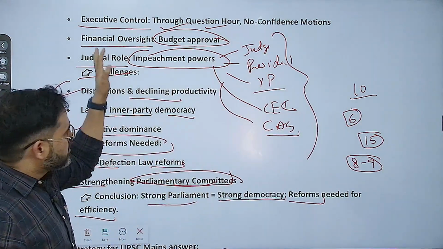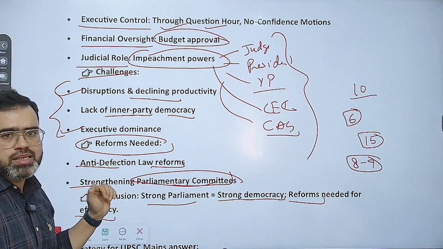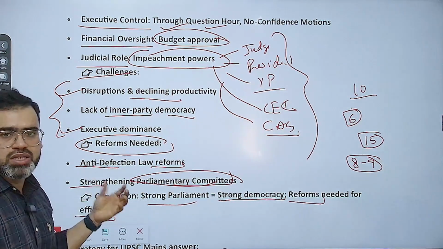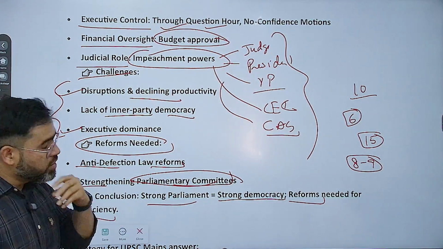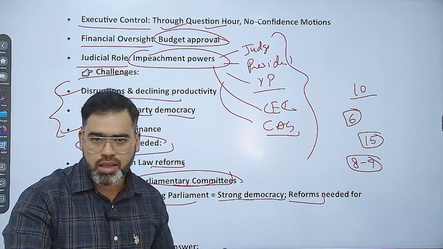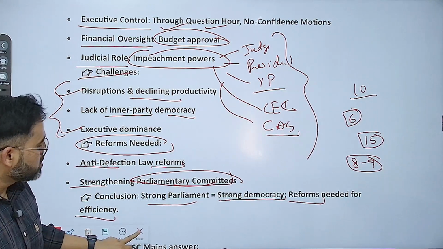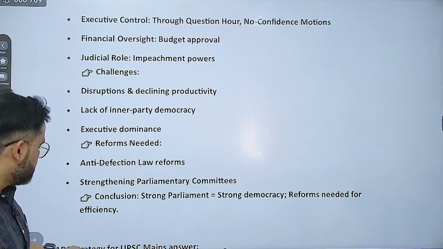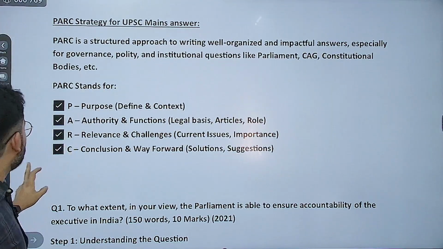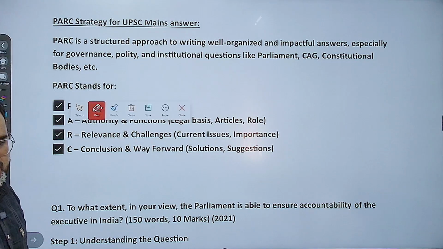Because this way, if you are answering that, your answer jo hai na, that is having a similar logical coherence. एक फ्लो जो है ना, that logical flow is, ऐसा नहीं है कि first you started about some reform, then you are talking about weakness, then you're talking about strength. Not this way we are answering over here. We are going to check all this information through various answers. One more strategy I am having, if you are not able to remember that particular strategy, one strategy इसको बोलते हैं PARC strategy.